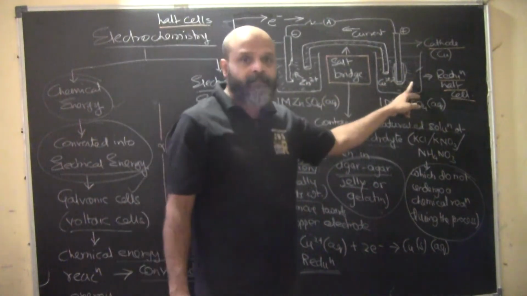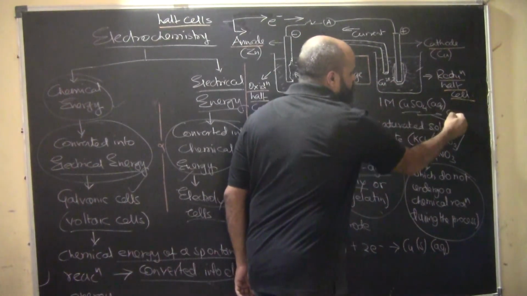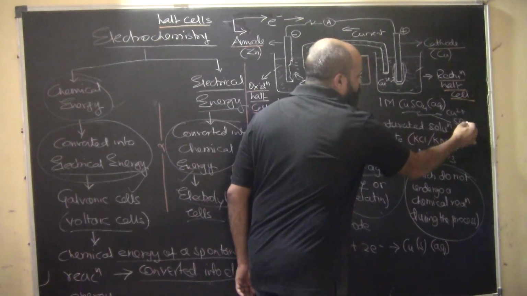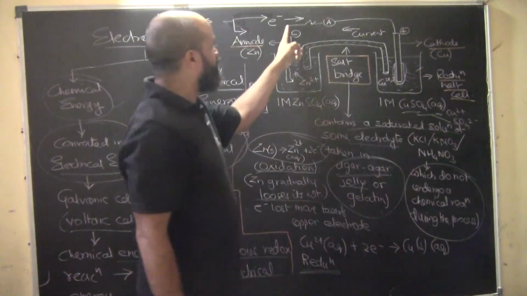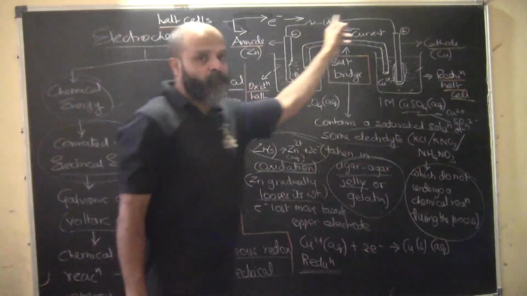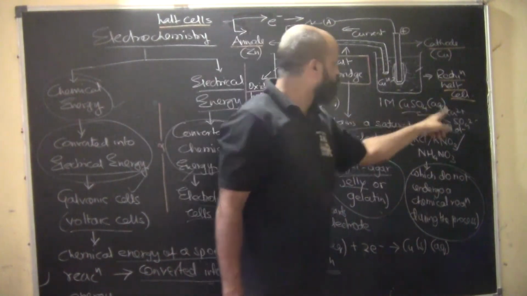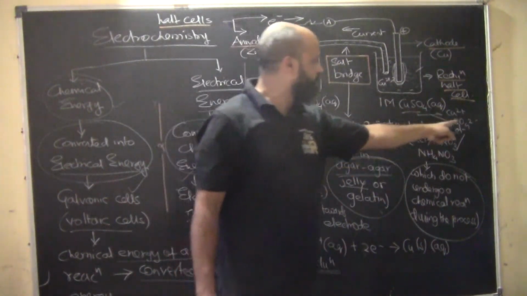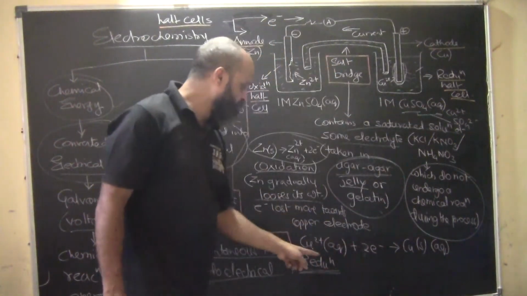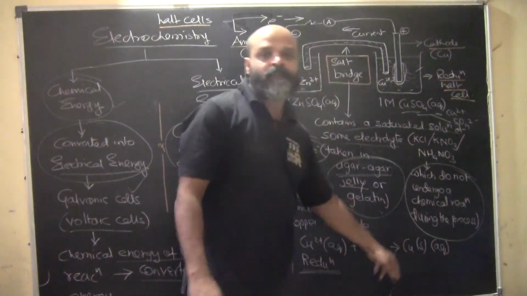Okay, so here copper sulfate will undergo dissociation into Cu2+ and SO4 2-. Now we know that electrons are flowing because electrons are getting released here. So electrons are flowing through the circuit all the way up to here, and here Cu2+ will actually get itself neutralized. Cu2+ will undergo reduction by taking electrons and it will become copper.